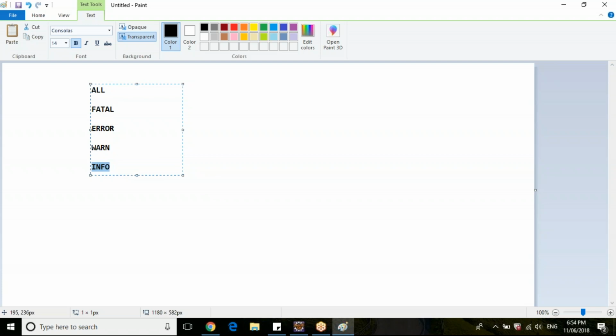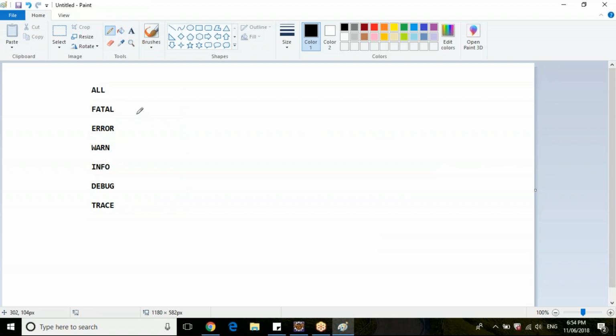Info is what your system is actually performing. Debug has more information than the info level. Let's say the user is launching google.com: info will print that the user launched google.com. But debug will say the user launched the Chrome browser, then launched google.com. So it has more information than the info level. And I think trace. So these are all the levels in Logger.